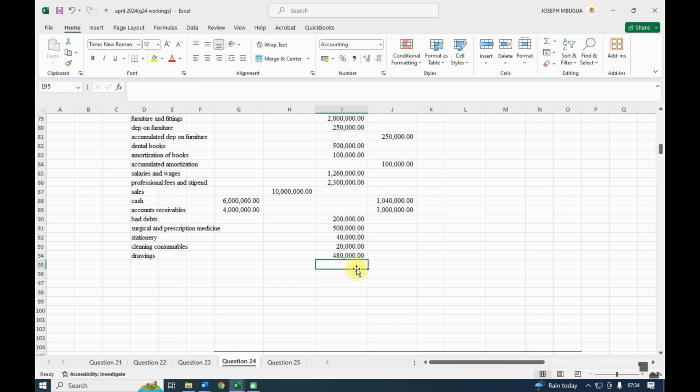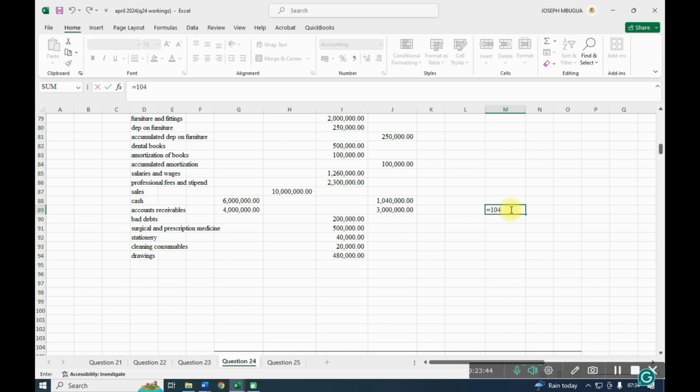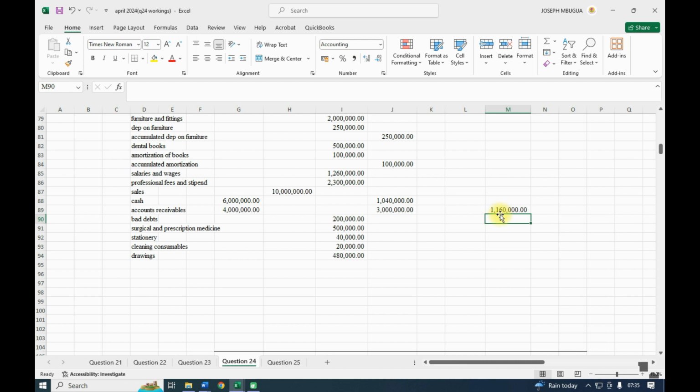480,000. Then we had the one that was left, 120. We need to know how much was supposed to be deposited, because we have the 1040 plus 120 that will remain. So I'm supposed to have 1160.